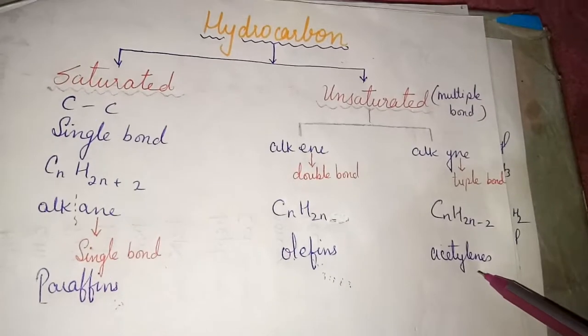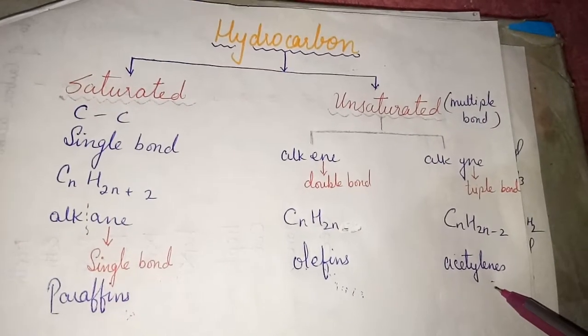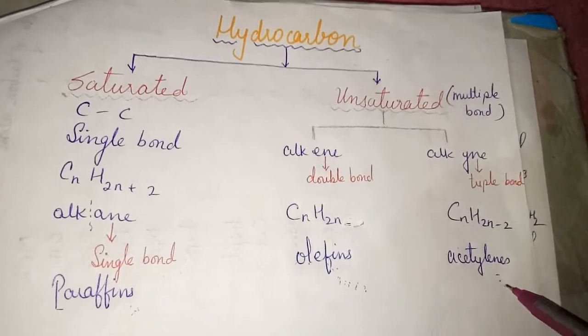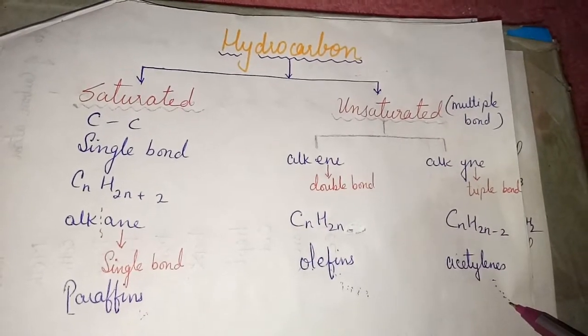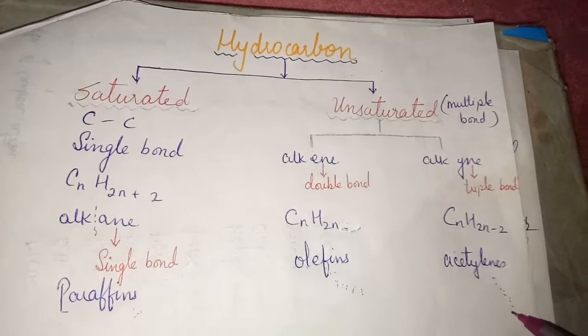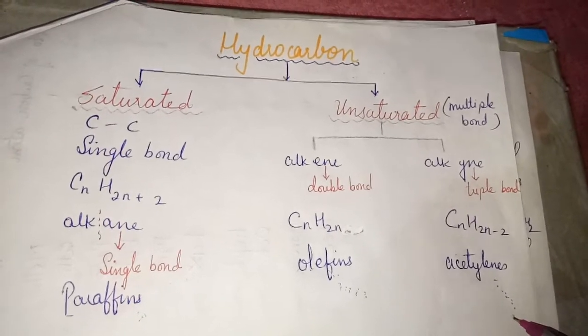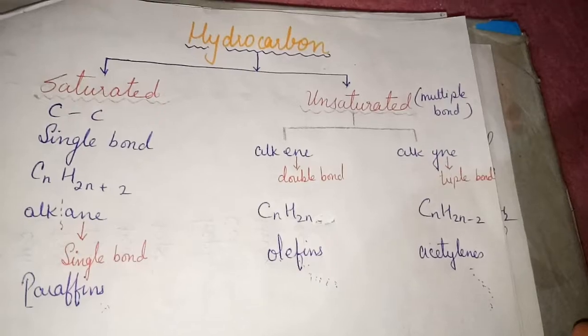And alkynes are commonly known as acetylenes because the name of the first member of this family is acetylene. That is, it contains 2 carbon with a triple bond. Clear?